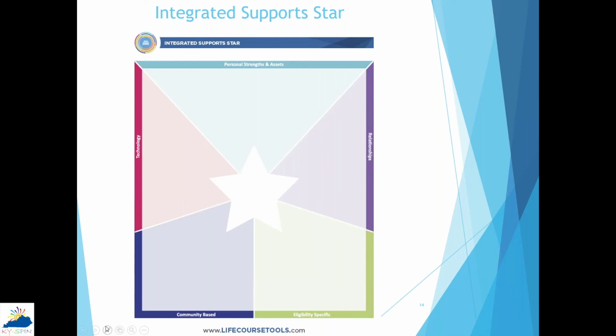The sections of the star are personal strengths and assets, relationship-based supports, technology supports, community-based supports, and then eligibility-based supports. So in the next slide, we're going to look again at Sarah's integrated support star.